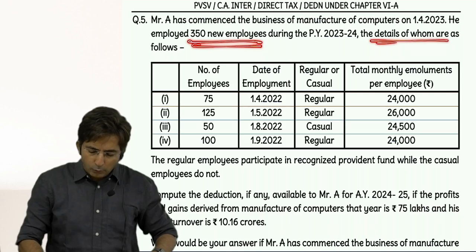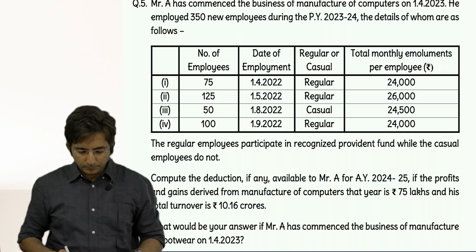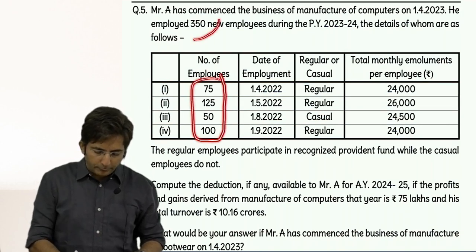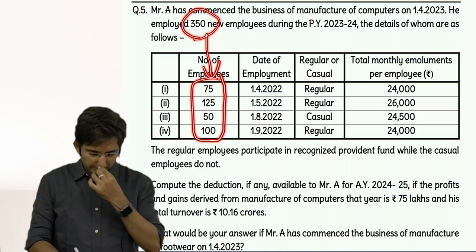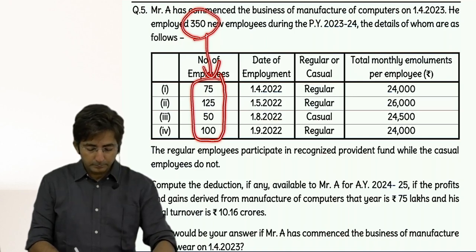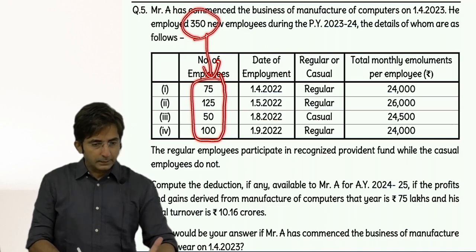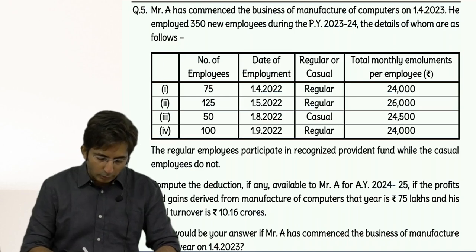Now details of whom are as follows. Now read the details. If you check, the total of this column is 350 only. Check once. Right? Wait, I'll tell you. Did you check the total number of employees? Okay. Then see, there is one printing mistake in the date column.